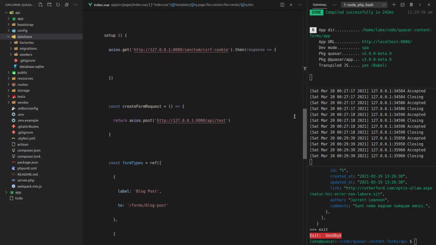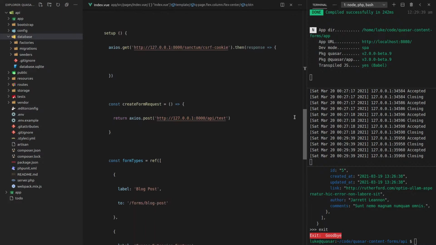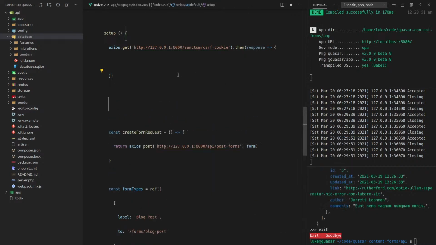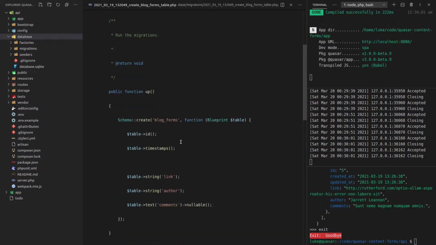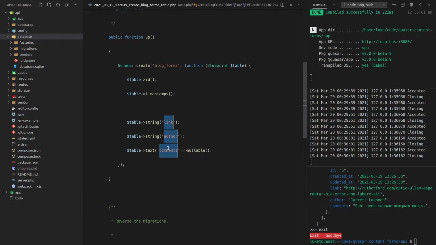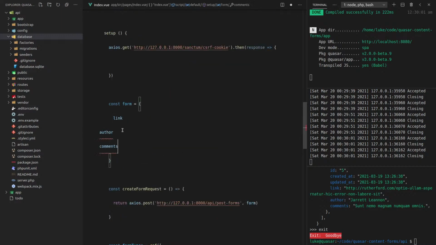All right, so we get our create form request now. And it's sending it to API/post/forms as the endpoint. And we need to actually give it some data there. So let's give it a form as the data. And I'm just going to whack that in here. Const form is equal to an object. And what were the fields we had? Link, author, comments. There we go.